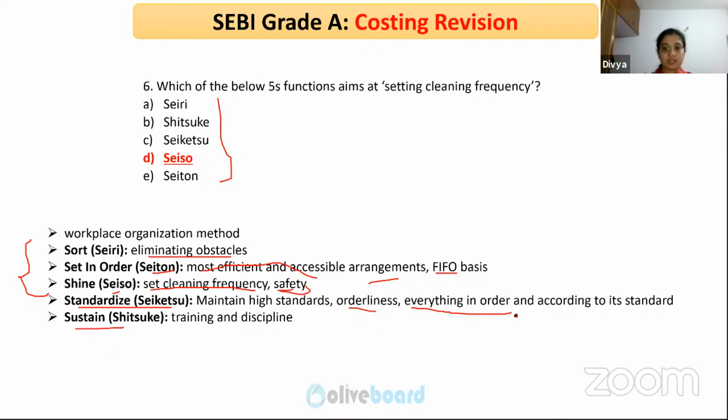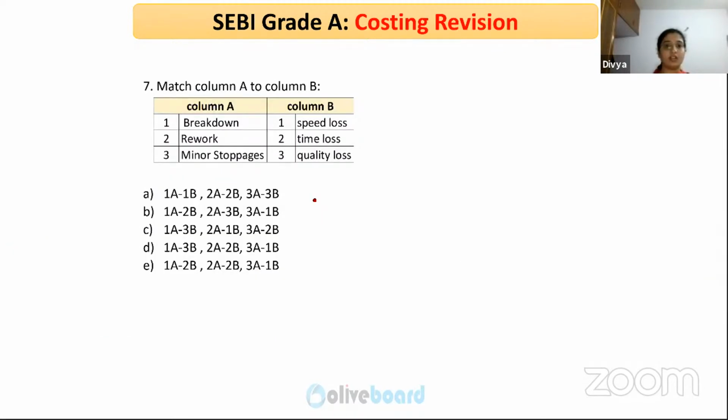Shitsuke, sustain, this is with regard to process standards. Okay, so sustain is when you have developed all these steps, make sure that you are sustaining this, because again, otherwise you will have to work backwards. So training and discipline is a part of sustain. So match the following.